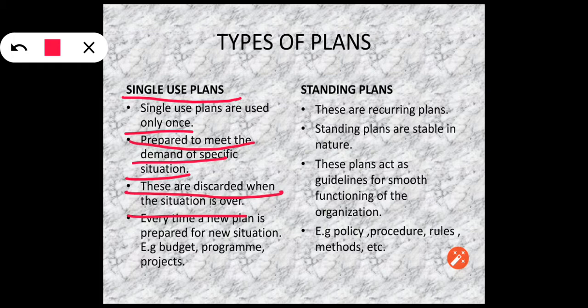The plan which is made for a single use is generally used for a specific purpose, and as soon as the purpose is over, such plans are discarded. Every time a new plan is prepared for a new situation. It means, as the name suggests, single use plans are used only once for a specific situation, and for every new situation a new plan is drawn. For example, budget, program and projects. We are going to study about these types of plan in our next slides.